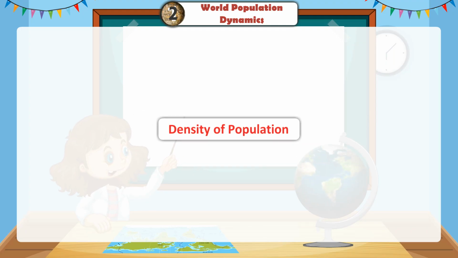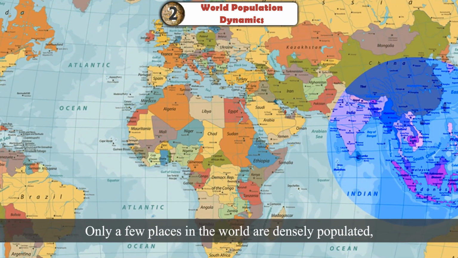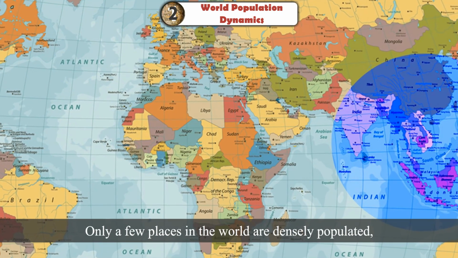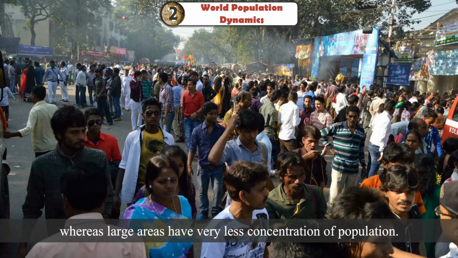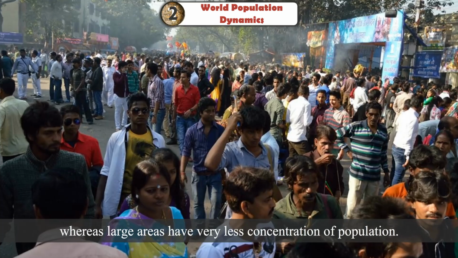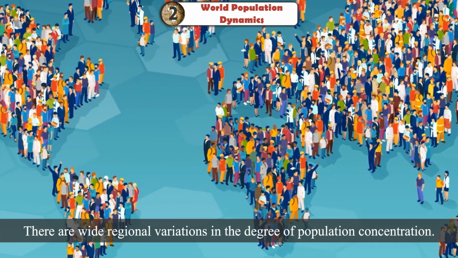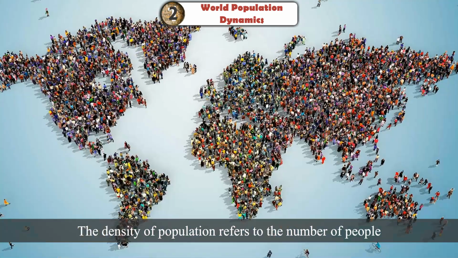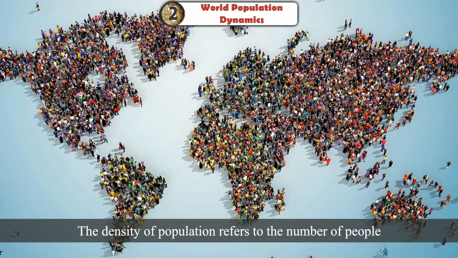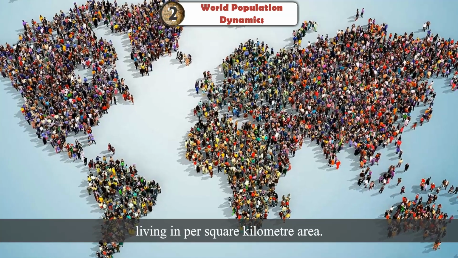Density of population. The world population is not evenly distributed. Only a few places in the world are densely populated, whereas large areas have very little concentration of population. There are wide regional variations in the degree of population concentration. The density of population refers to the number of people living per square kilometer area.